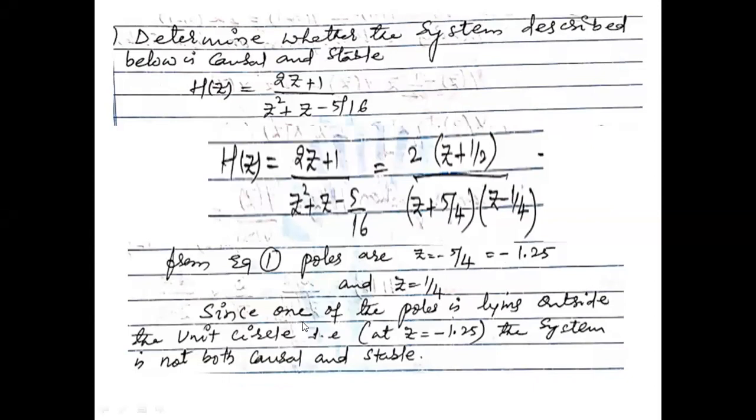Now by looking at this pole pattern, we need to decide whether the given system is stable and causal. Condition क्या है उसका? What is the condition of causal?